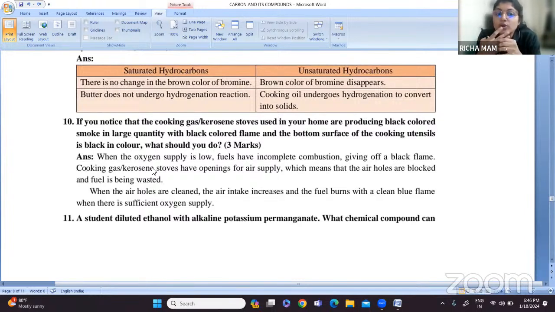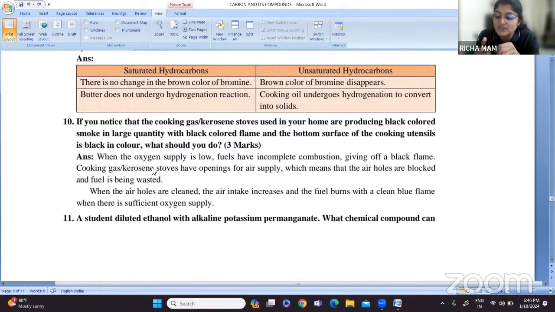Cooking gas and kerosene stoves have openings for air supply. If the air holes are blocked, fuel is being wasted. If the air holes are cleaned, the air intake will increase and the fuel will burn and you will get a clean blue colored flame.